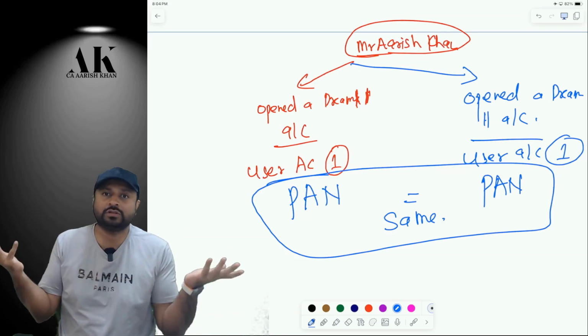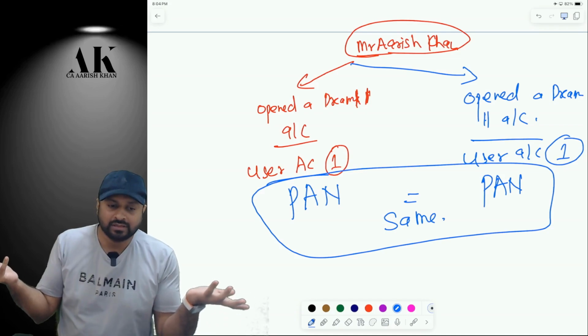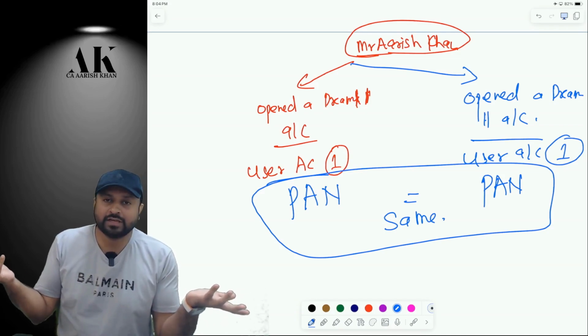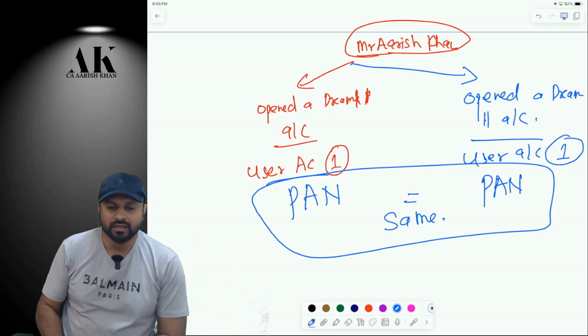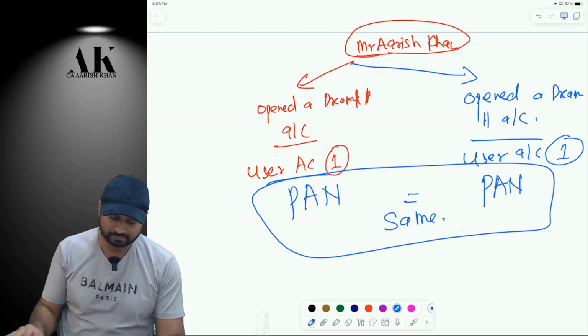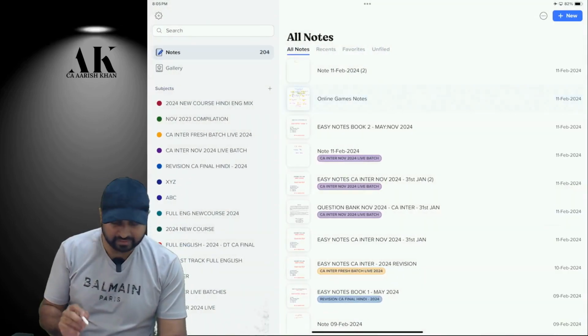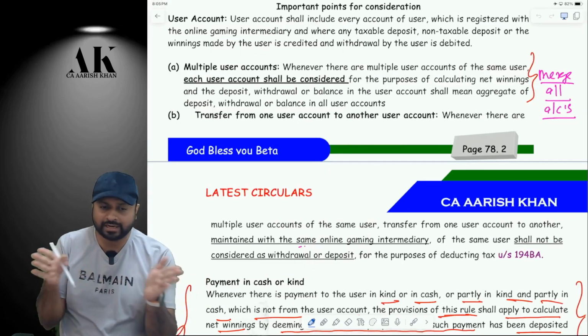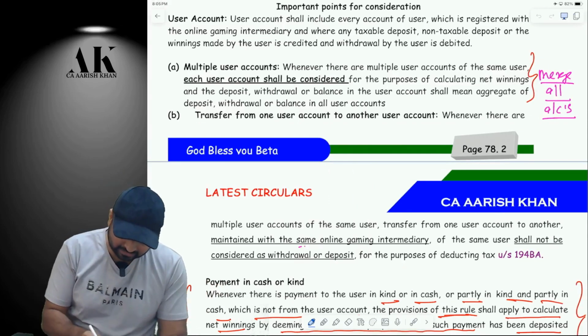So if there are multiple accounts of the same user, in the eyes of the law, in the eyes of income tax law, who is a user? A person having the same PAN is the same user only, correct or not? Please tell me. So if there are multiple user accounts of the same person, then the government has said you have to aggregate everything: all the deposits, all the withdrawals, the closing balance, opening balance, everything. Check it, please.